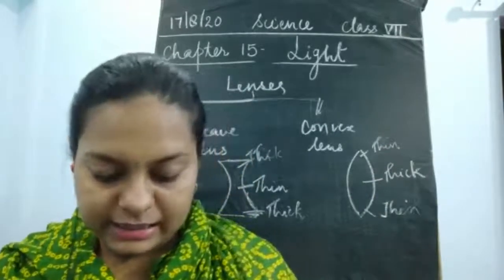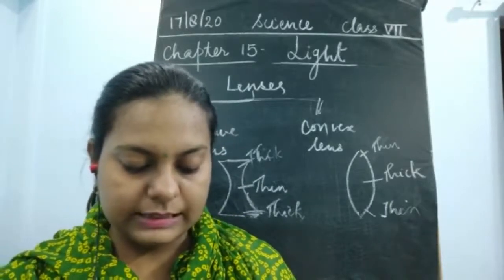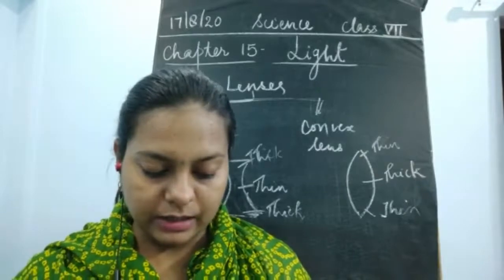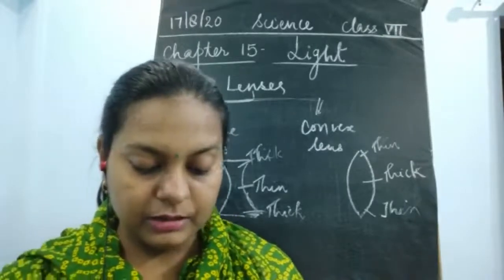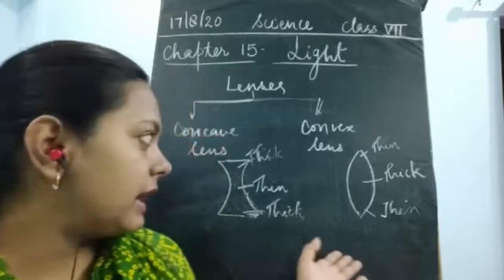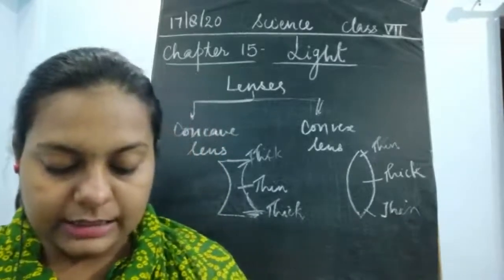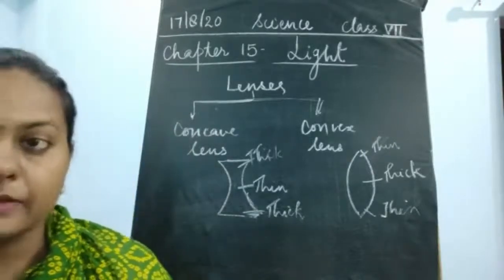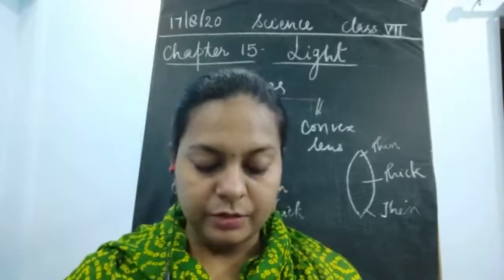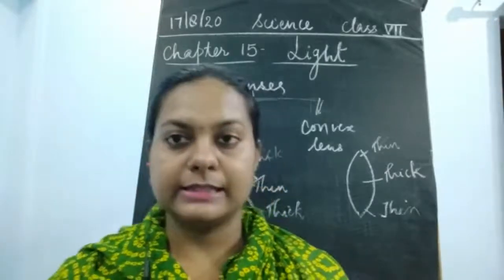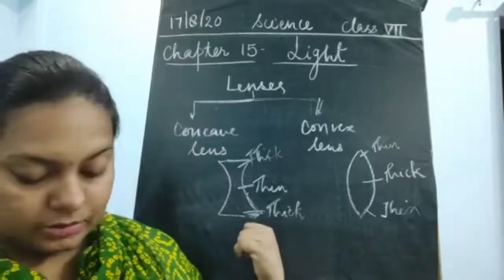Next, as you touch and feel, you can see that some lenses are thicker in the middle than at the edges, or thinner at the edges. That becomes a convex lens. When you feel it is thinner in the middle and the outer surfaces are thick, then these types of lenses are concave lenses.